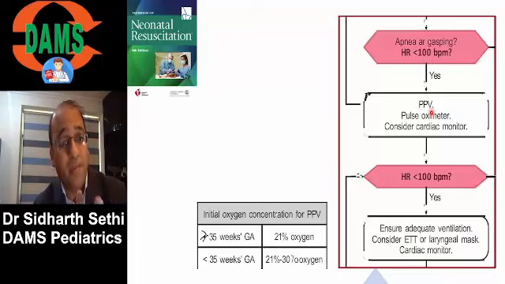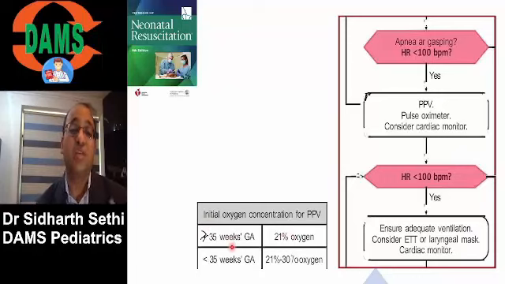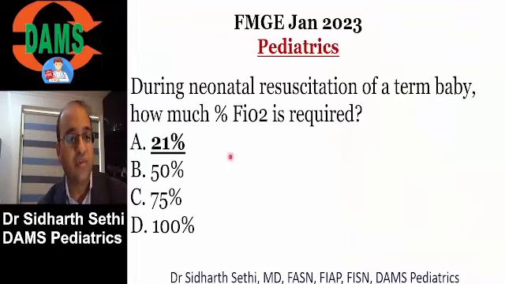Now remember, for positive pressure ventilation, for babies 35 weeks or more, we use room air. There's a lot of evidence that you do not need to give 100% oxygen, just room air. For babies less than 35 weeks, we use 21 to 30% oxygen. So remember, for term babies, for positive pressure ventilation, we use room air. We don't attach oxygen to the bag and mask.